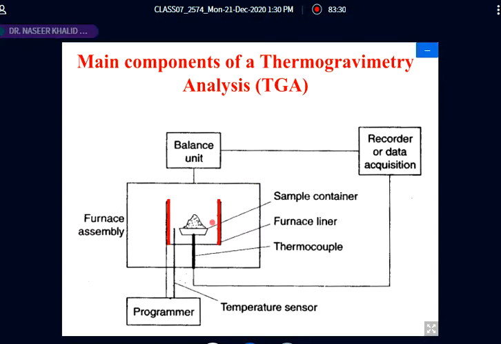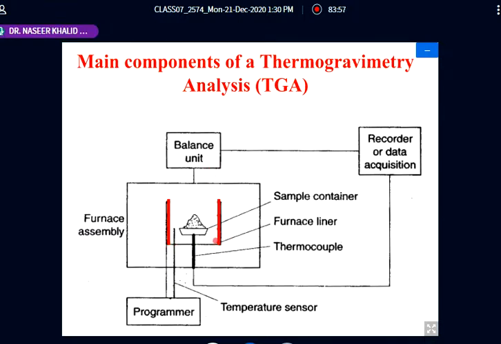And now, there is a balance which can measure minute changes in the weight as we heat it. The requirement is that the balance should be outside of this furnace, so that the heat of the furnace should not disturb the mechanism of the balance.